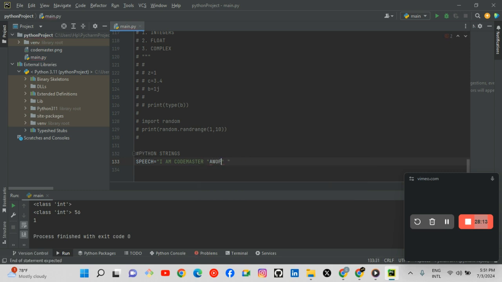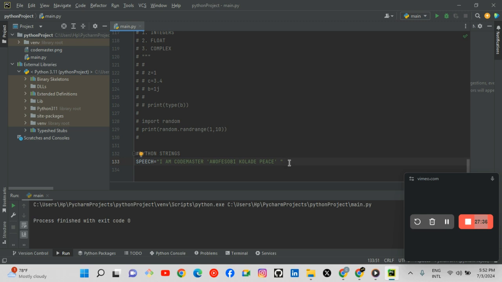So now let's say I want to write my name, or first of all, instead of me making use of double quotes, I can make use of single quotes. That single quote will actually be more okay. The reason is that if you are making use of double quotes, it will see this one as one string, and it will see the other one as another string. Sure, you get it. So since it is going to be making use of single quote, it will see all of them as a string. And likewise, if you make use of a single quote outside, you have to put a double quote inside.